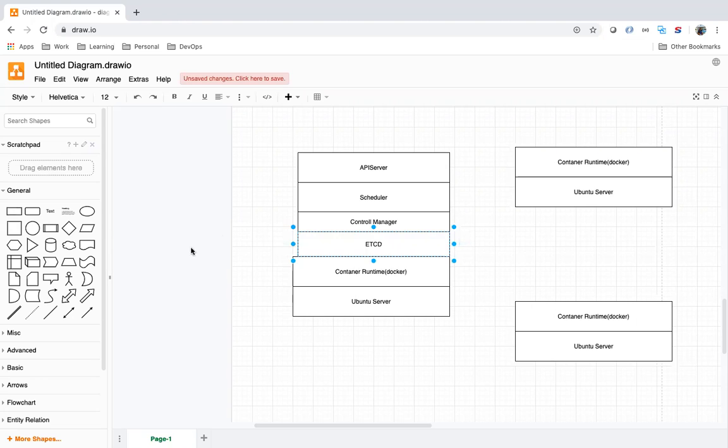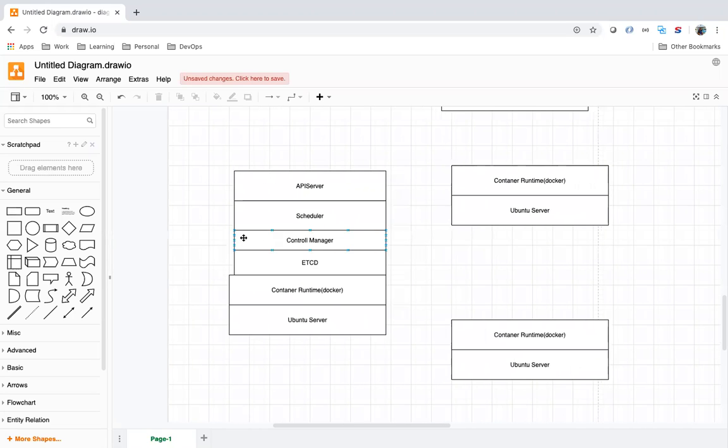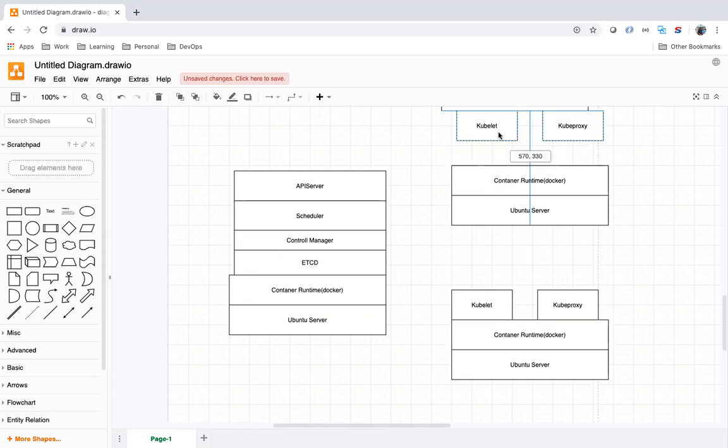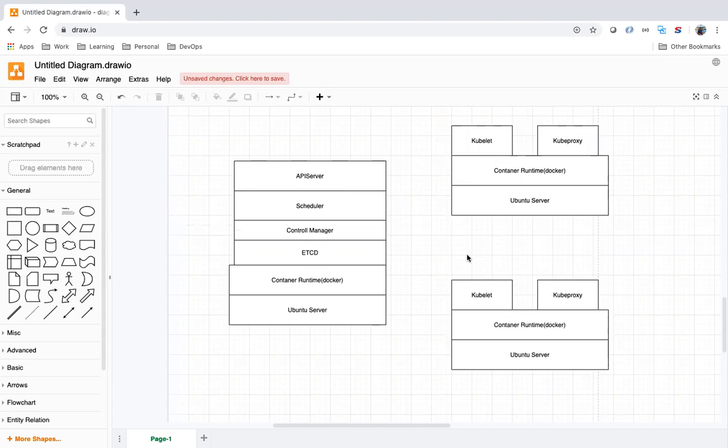These are the important master machine components. We have a few more, but these are the important components. In the worker machine, we should have kubelet, and we will have kube-proxy.